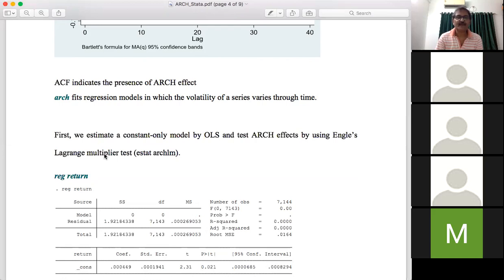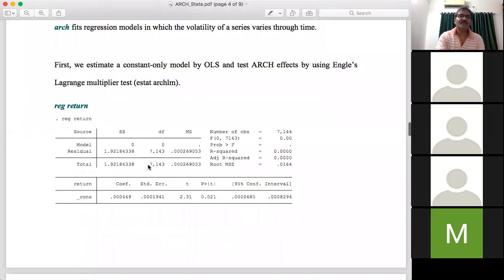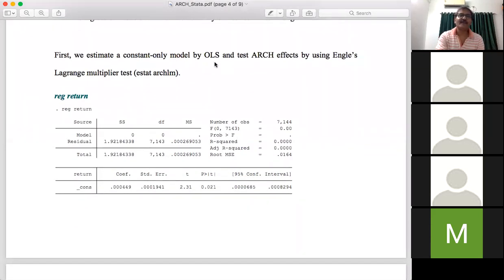Why have we chosen this form? Because the time plot of the return suggests that the mean value of the return is a constant. So suppose we specify the return function in this way: return at time t is equal to the intercept term plus the random error epsilon t. That is, Yt denotes return at time t, equal to phi naught plus epsilon t. And we need to estimate this model. How to estimate this model? Estimate this model by applying OLS.